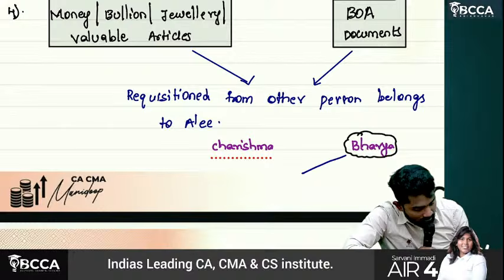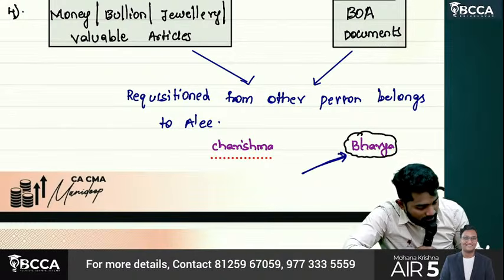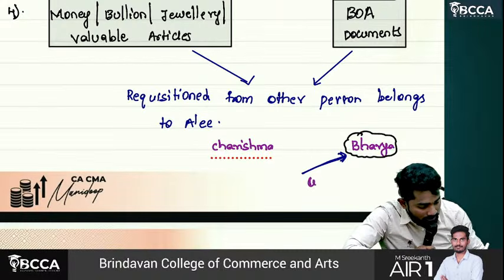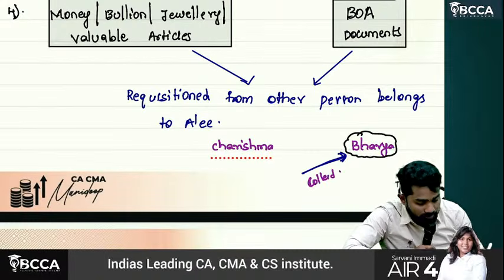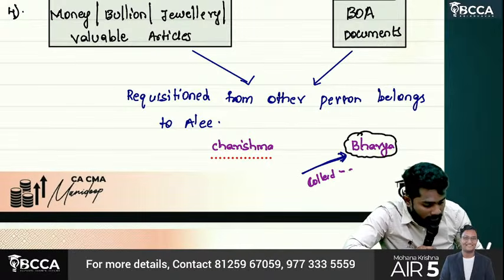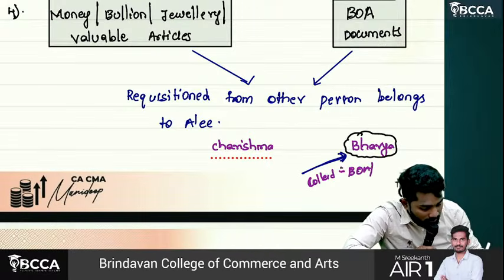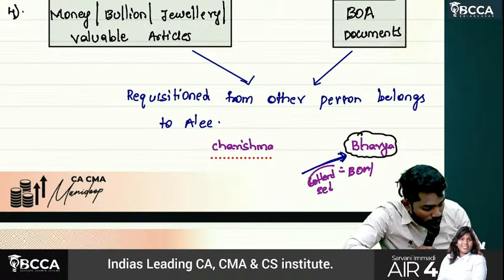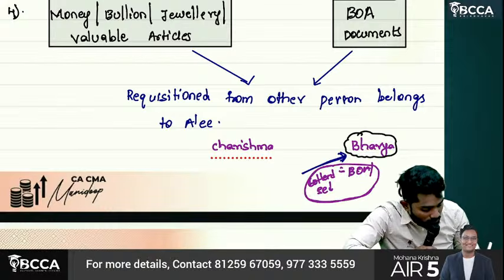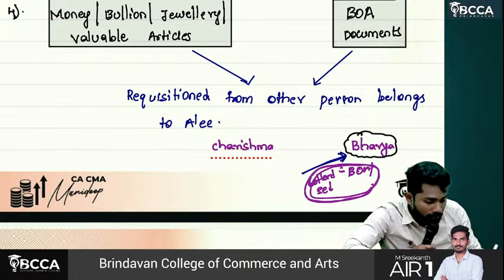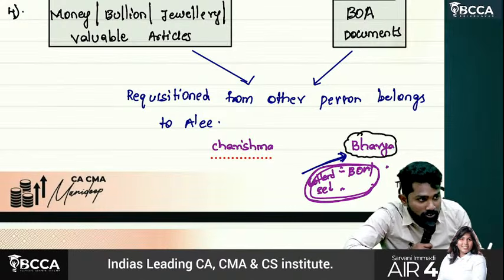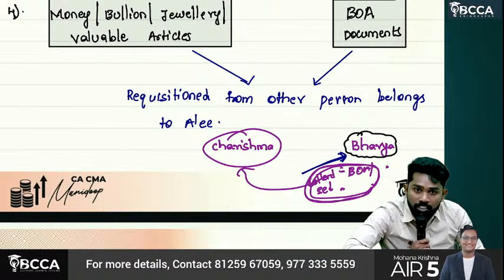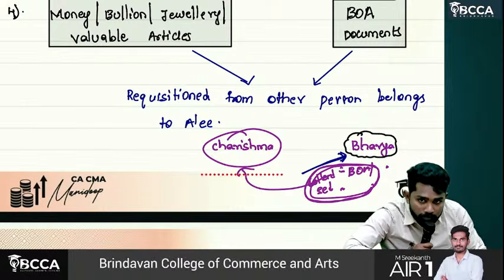Sir, a search was initiated at Bhavya's premises and they have collected or seized the money, valuable articles, books of accounts and documents. They have seized from whose premises? Bhavya's premises. But later on they came to know that all these books of accounts and documents which were seized do not belong to Bhavya, but they belong to Charishma. Then she, Charishma, is also not eligible to file an updated return.